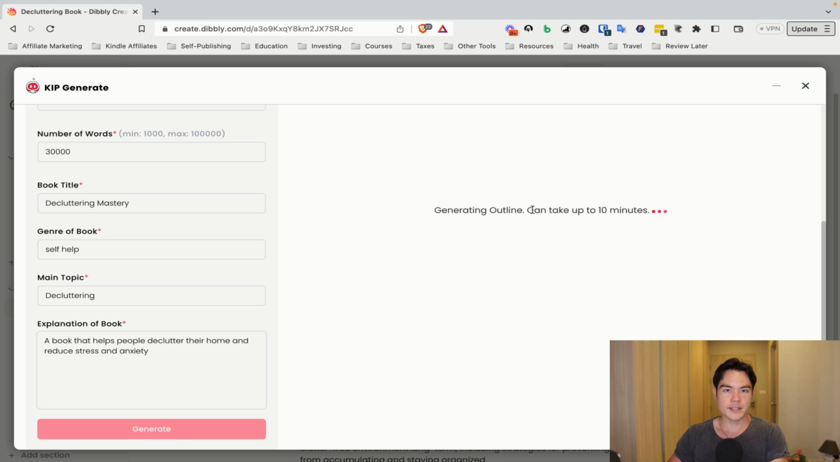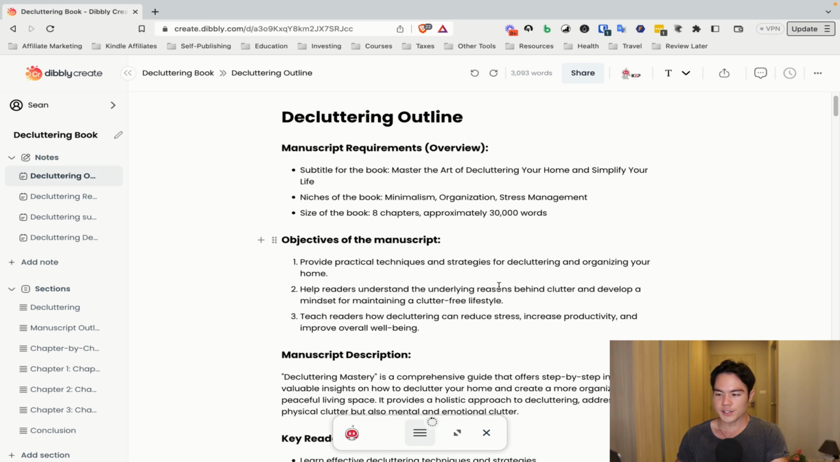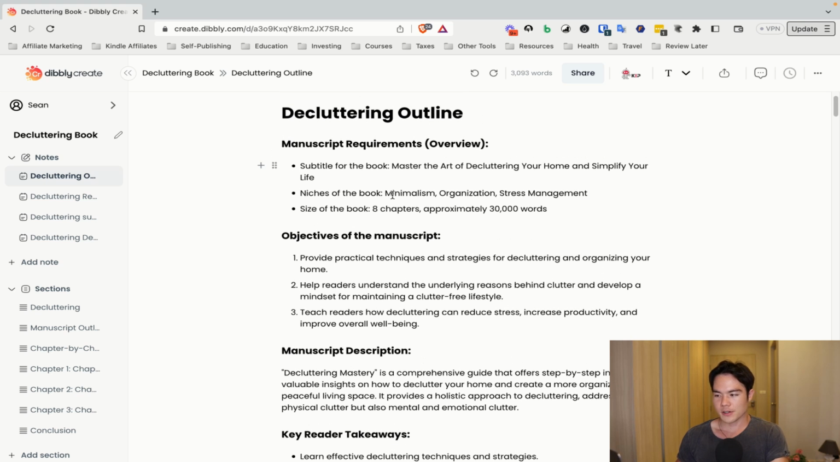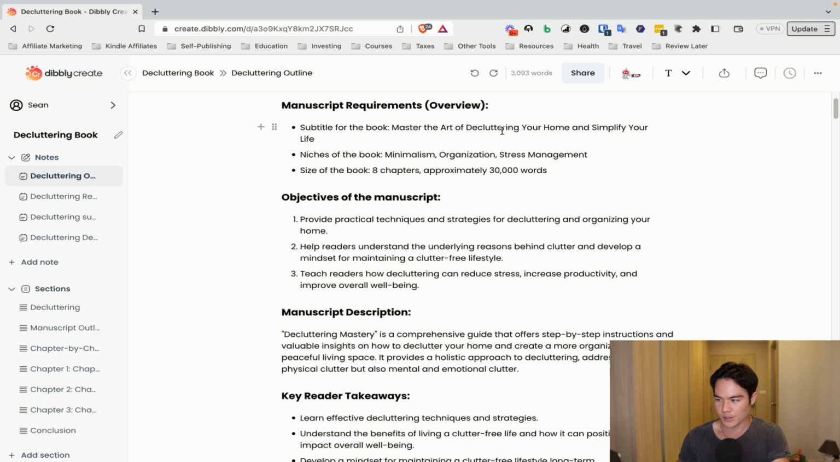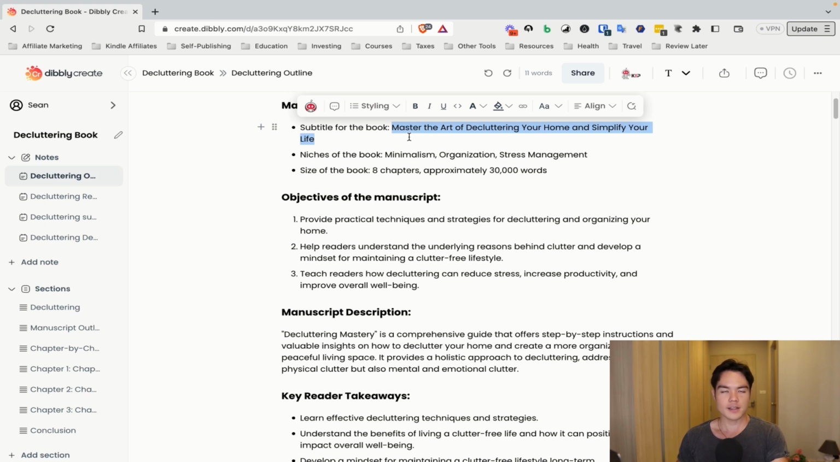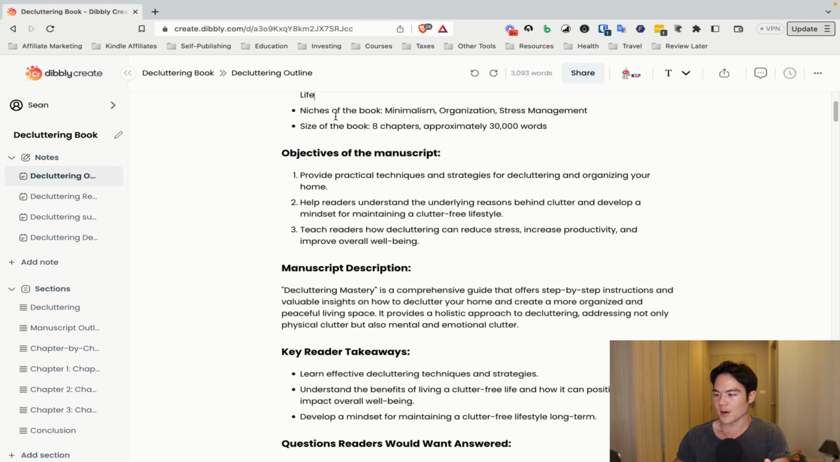So the generation does take a little while. So I actually generated this before, and you can save it in the notes tab, which I'm going to show you right now. So this is basically what it came up with. So you have this super detailed outline starting from the manuscript here. So for the manuscript, we have subtitle for the book, master the art of decluttering your home and simplify your life. So you can obviously keep this or you can rewrite it, whatever you want to do.